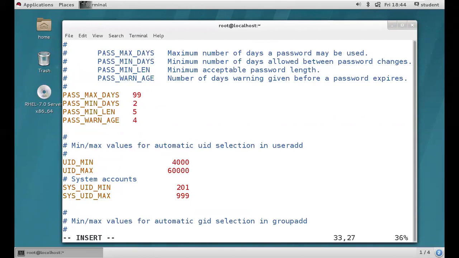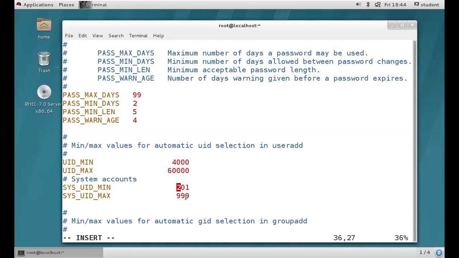So now user IDs will start from 4000, maximum 60,000. You can increase it beyond 60,000, your wish. And this is for system users. We know about system users already, we discussed yesterday. System users start from 1 to 999, right? That's it now, guys. 1 to 999. But why do we have 201 to 999?